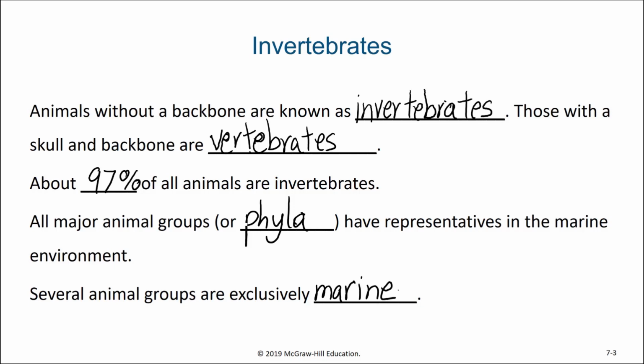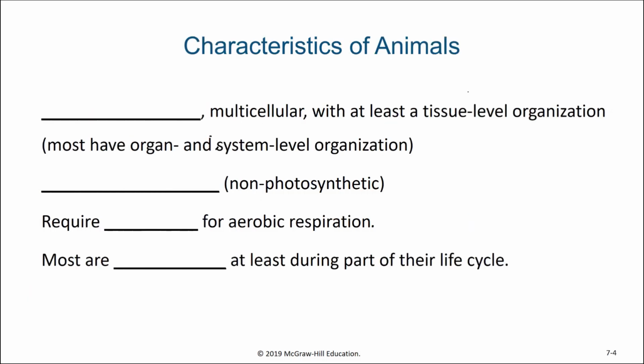So let's look at what it takes for something to be considered an animal, and then we'll talk about the different groups of animals. For something to be an animal, it needs to be eukaryotic, multicellular, and often with tissue-level organization, although as we'll see with one animal group, they lack that tissue-level organization.